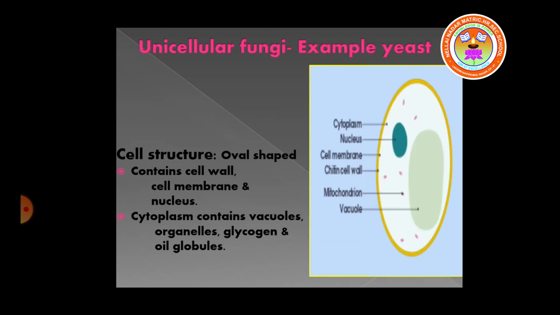Yeast is oval in shape. It contains cell wall, cell membrane, and nucleus. The cytoplasm contains large vacuole, organelles, glycogen, and oil globules. Can you see these structures in the diagram?